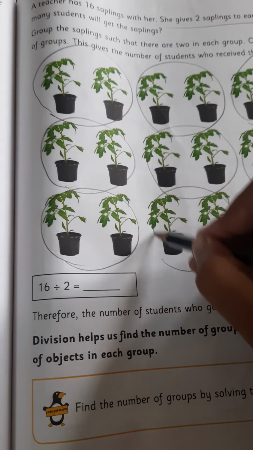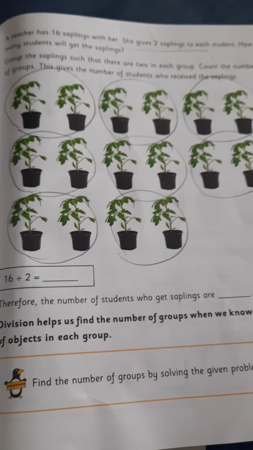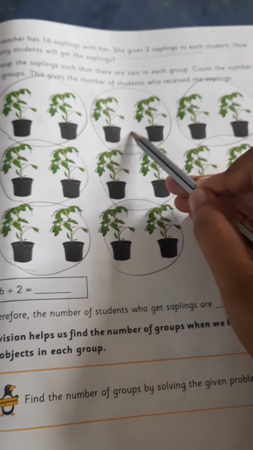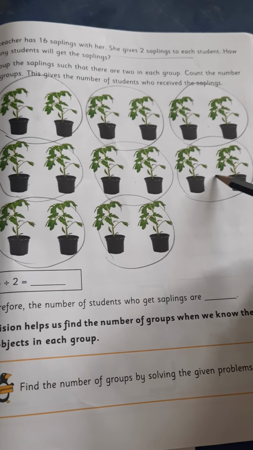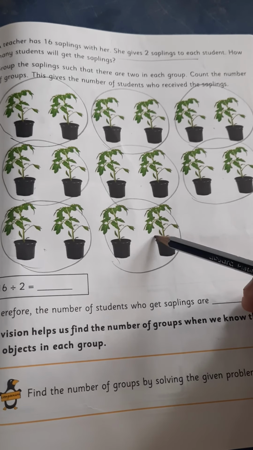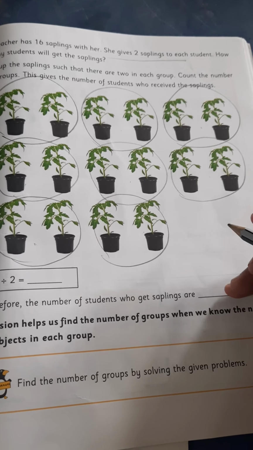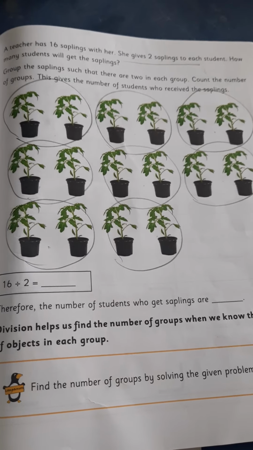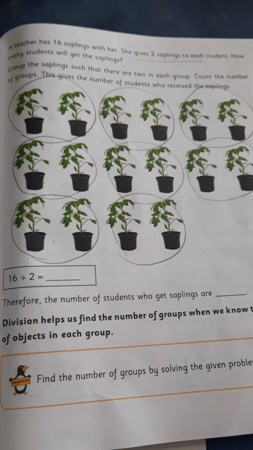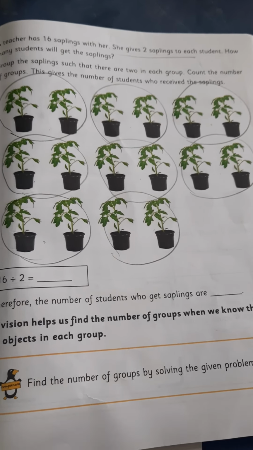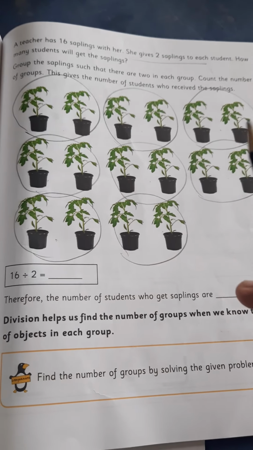So now observe, children, how many students will get the saplings? 1, 2, 3, 4, 5, 6, 7, 8. So 8 students will get the saplings. Why? Because, you have to listen carefully, children, I am having 16 saplings. I want to give 2 saplings to each student. So that's why I make 2 saplings as one group.